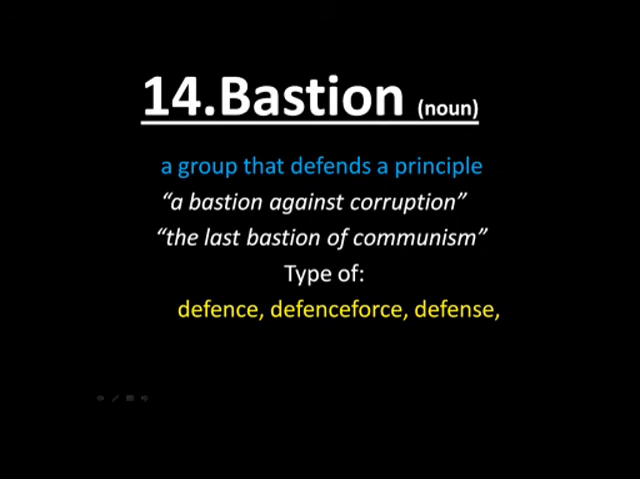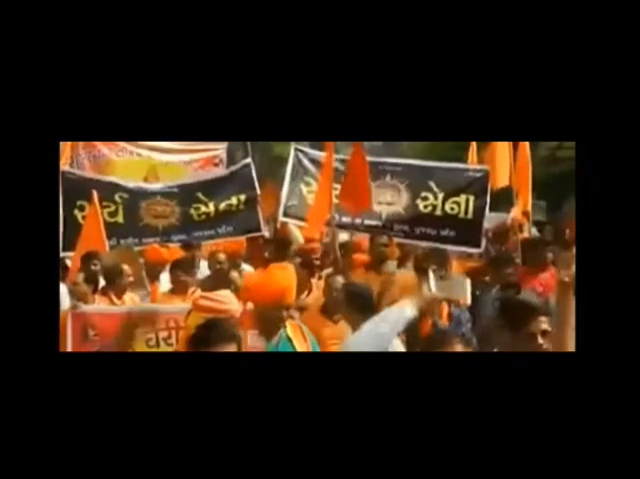Next word we have is bastion. So bastion is generally a group that defends a common principle. They protest, they rebel in order to defend that principle, that law or that right they want to seek. So it is basically a group that defends a principle. So: a bastion against corruption, or the last bastion of communism. This is how you use this word, and it is a type of defense, defense force. So bastion means a group that defends a principle. Here you can see masses protesting against a common cause. They are trying to defend a principle. So this is what bastion means.